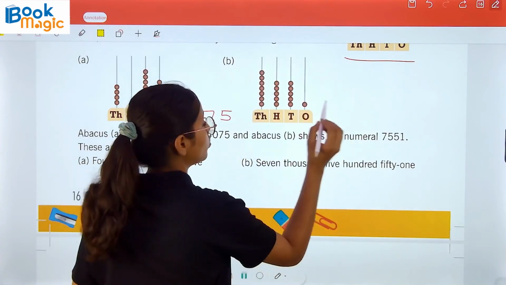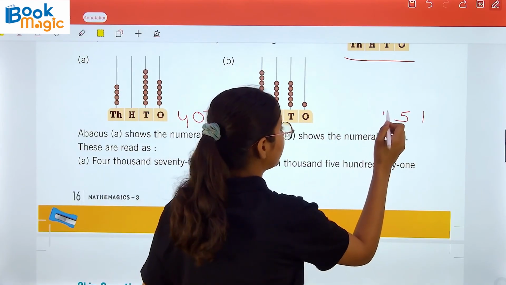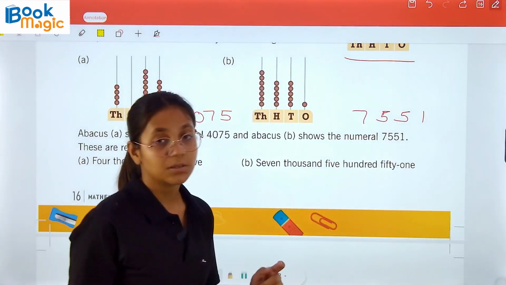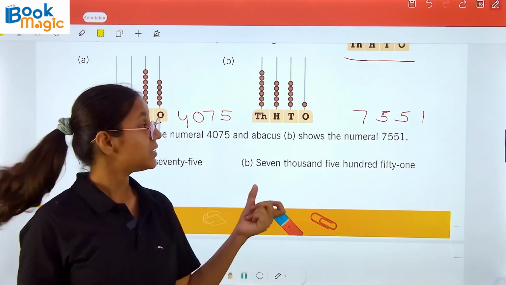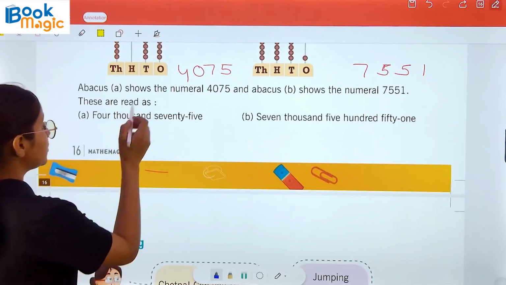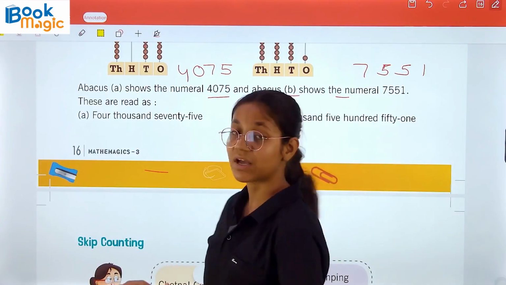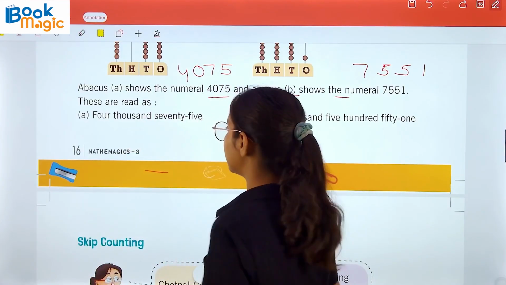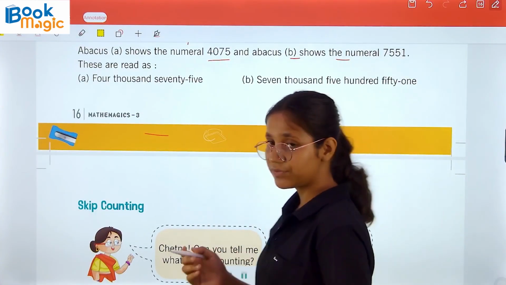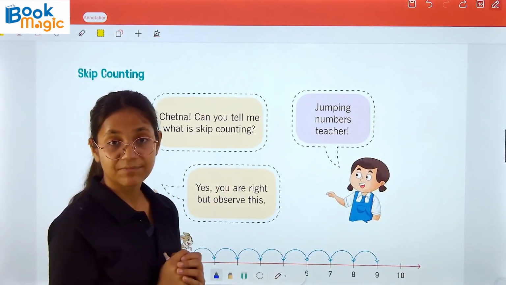In a similar manner, here ones has 1, tens has 5, hundreds has 5, and the 1000 place has 1, 2, 3, 4, 5, 6, 7. So the number shown by this abacus is 7551. Now abacus A shows the numeral 4075 and abacus B shows the number 7551. These are read as 4075 and 7551.